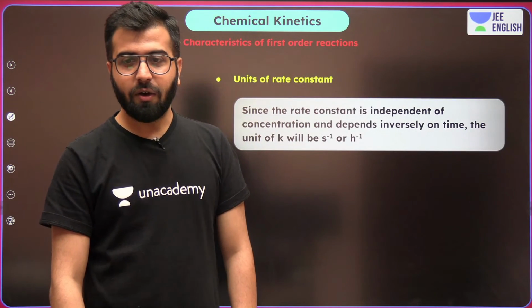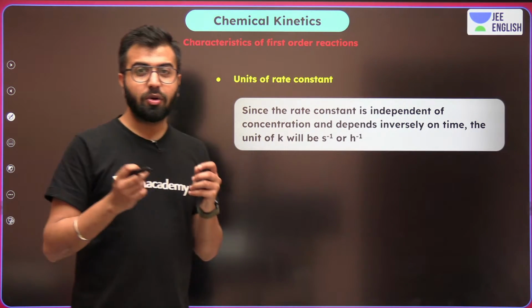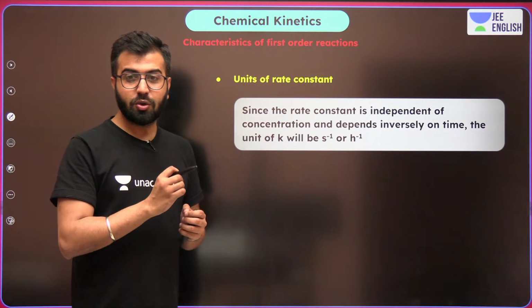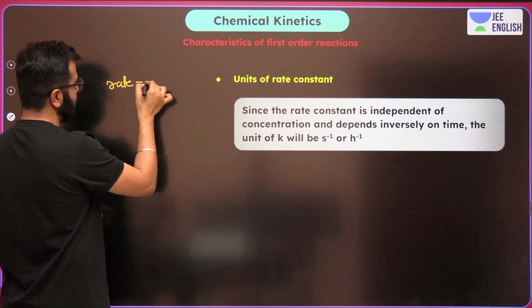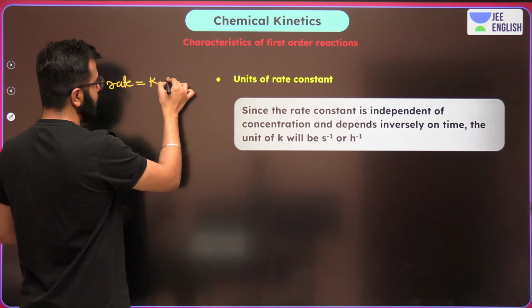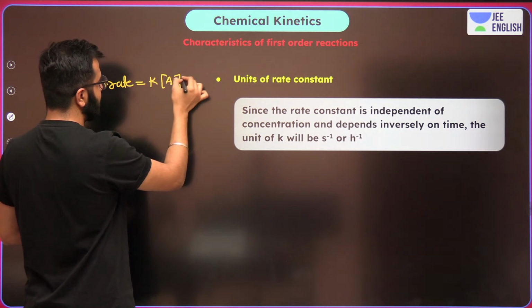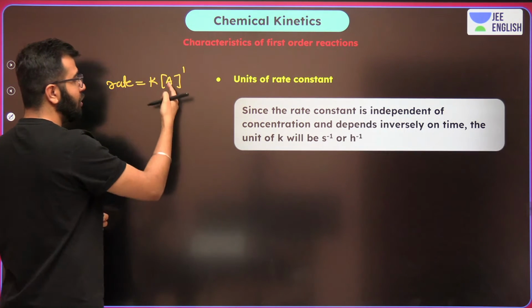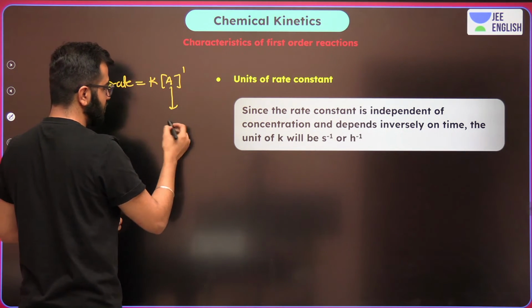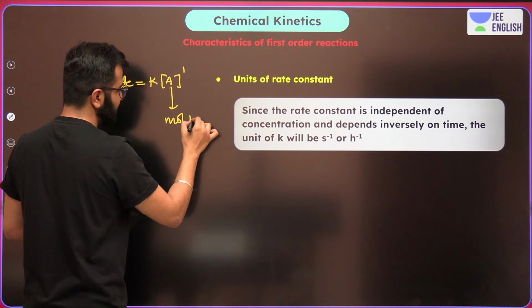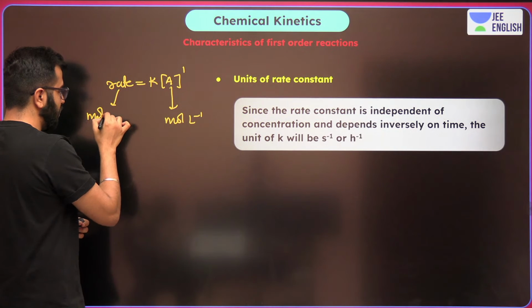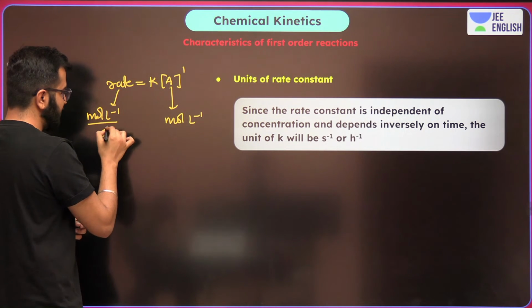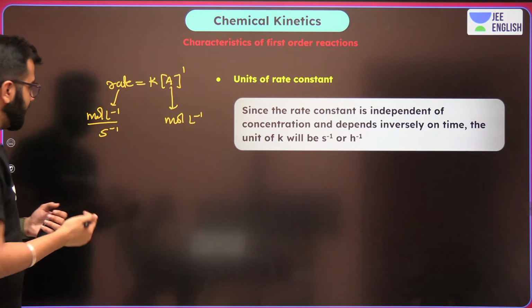Okay. And now we are also again going to talk about the unit of rate constant. So whenever we talk about the rate, it's equal to the rate constant into the concentration of reactant raised to the power 1. What is the unit for the concentration? It's moles per liter. What is the unit of rate? Moles per liter per second. Correct?